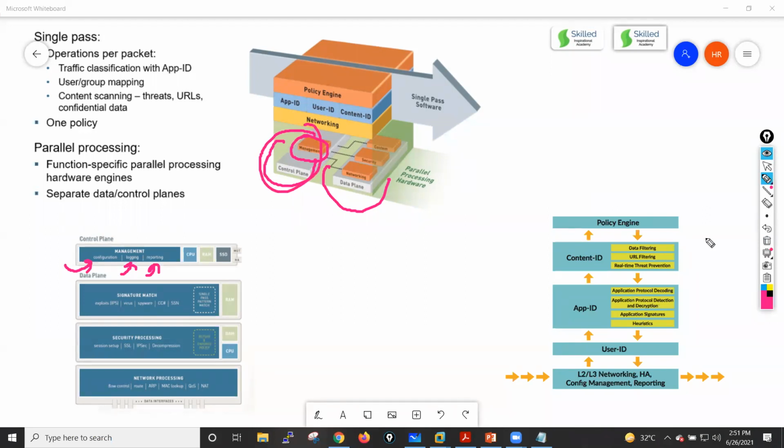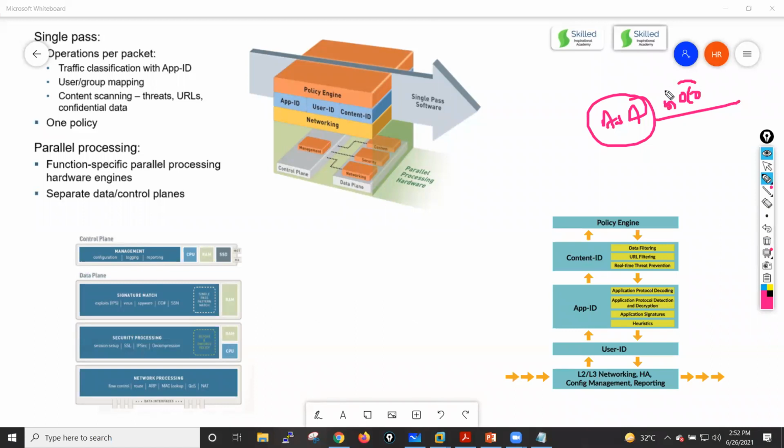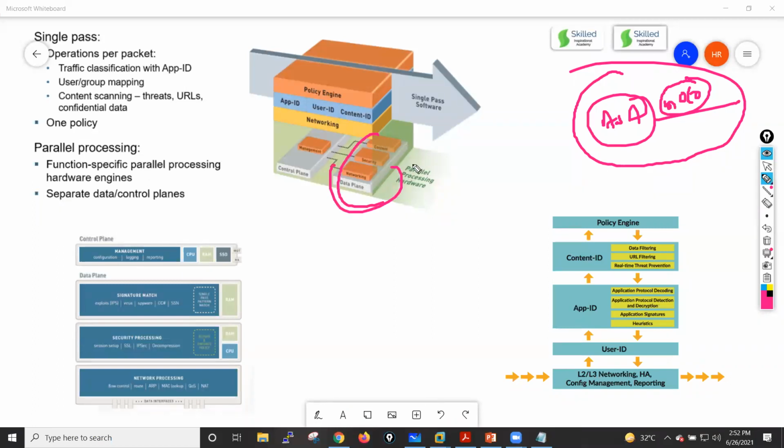Now, let's suppose you are working on a Cisco ASA firewall, and you have some issue with your management interface. Maybe your management interface is not coming up, it is just flapping. What is the solution here? Either you have to restart your entire device. But in the case of Palo Alto, let's suppose you have some issue with your data plane. In that case, just restart the data plane. You don't need to reboot the entire box. If you have an issue in your management plane, just restart the management plane.